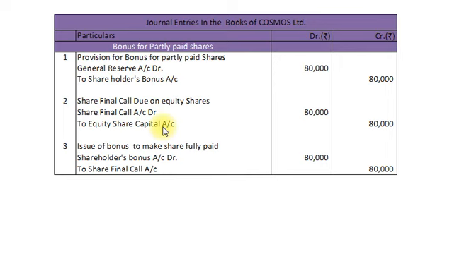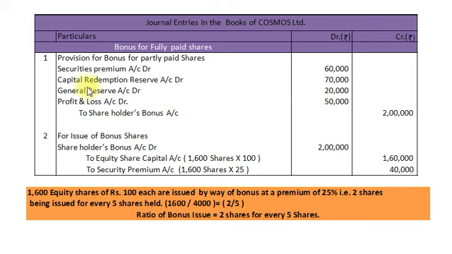It means now after giving bonus to partly paid up shares, our equity shares become fully paid up and general reserve balance decreased by rupees 80,000 because it is utilized. Now we will see journal entries for issuing bonus shares to fully paid up shareholders. Here are the entries. First entry for provision for bonus for fully paid up shares.